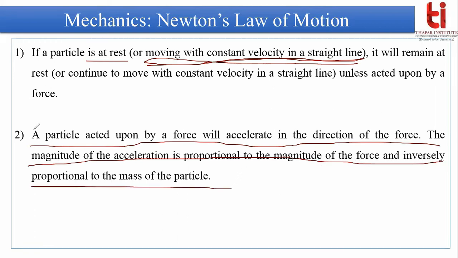With this statement, he developed the formula F = ma. This F = ma describes Newton's second law of motion. So acceleration will be proportional to the force and inversely proportional to the mass of the object or mass of the particle.